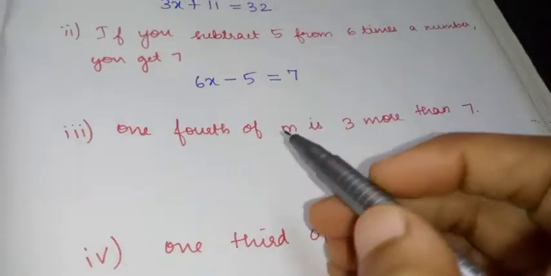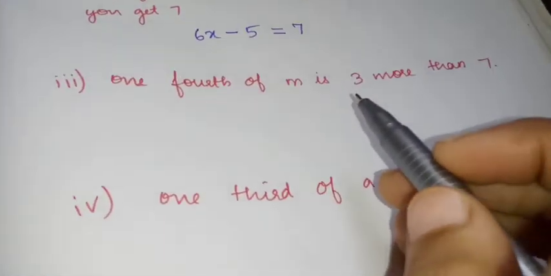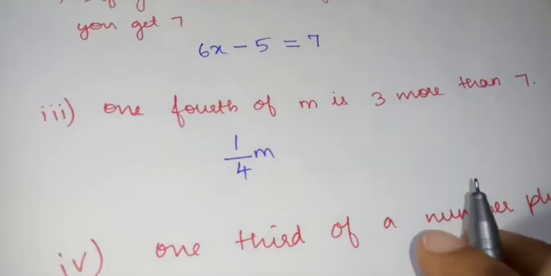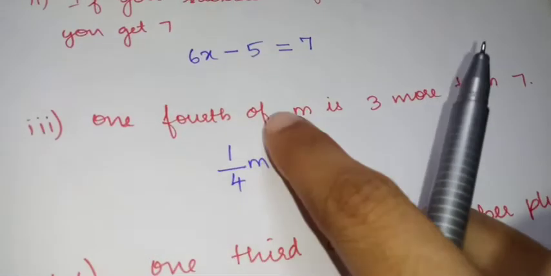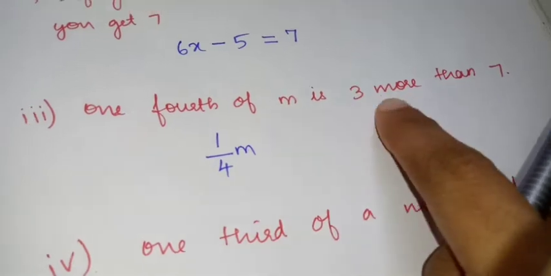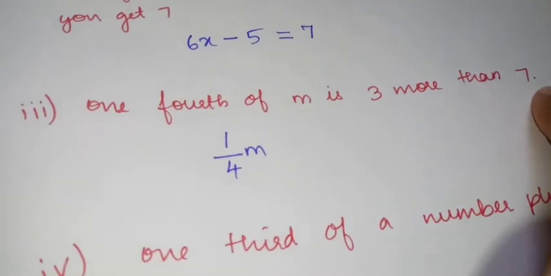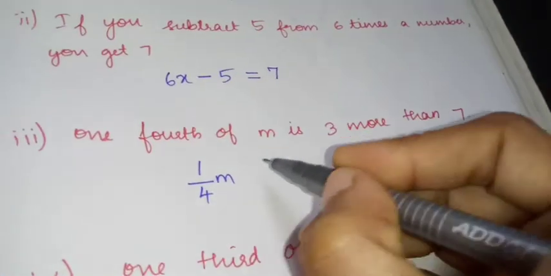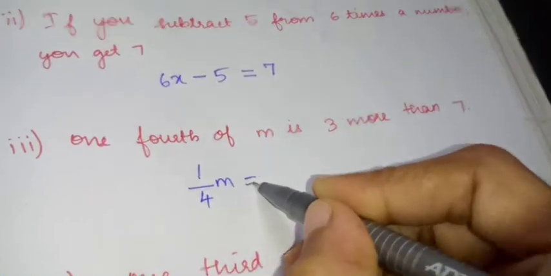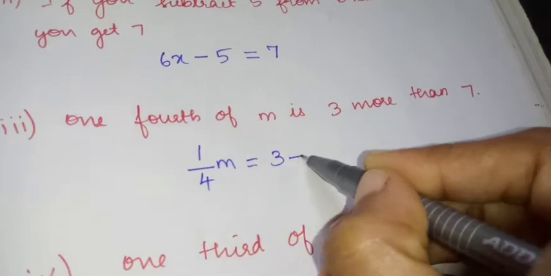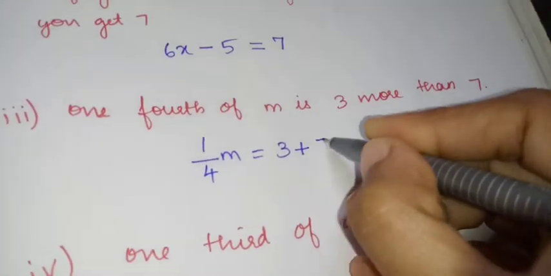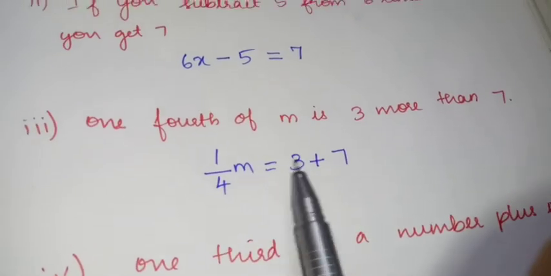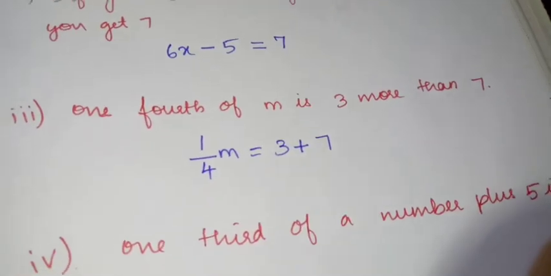Okay, 1/4 of m. 1/4 of m is 1/4m. 1/4 of m means 1/4m is 3 more than 7. 3 more than 7 means equal to 3 more than, means plus 7. Okay, 1/4 of m is 3 more than 7.